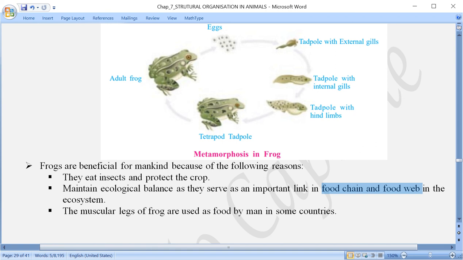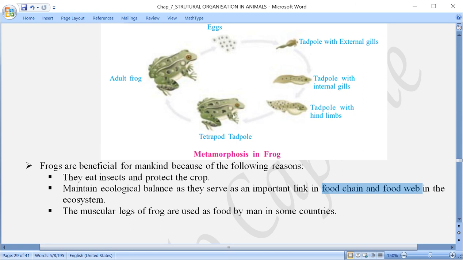So here frogs balance the ecosystem because they are themselves acting like what? Is it right here? So they help in the balancing of the ecosystem because they form a link in the food chain and also in the food web.